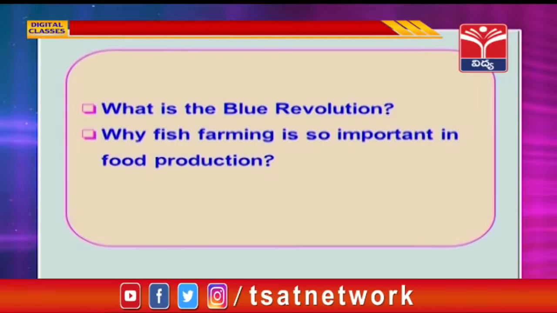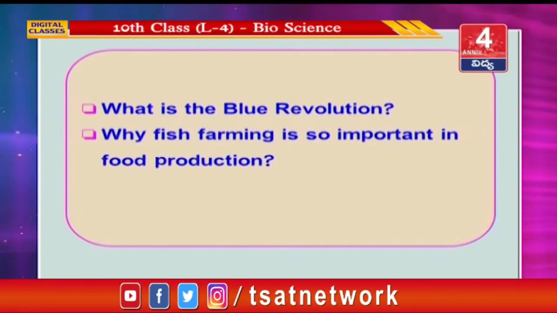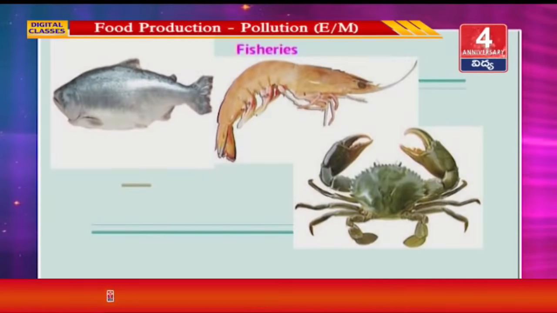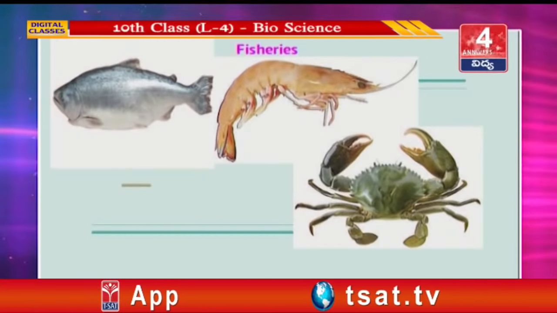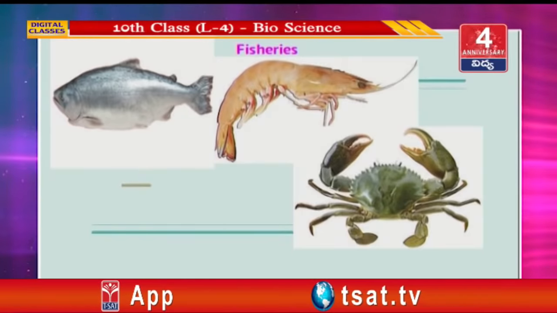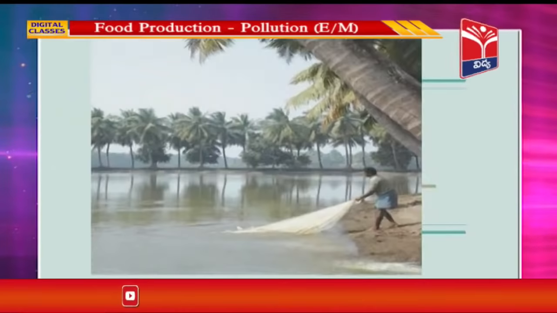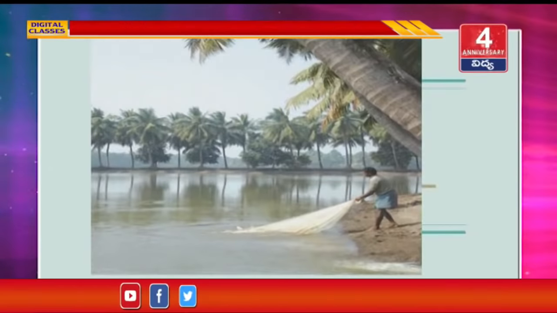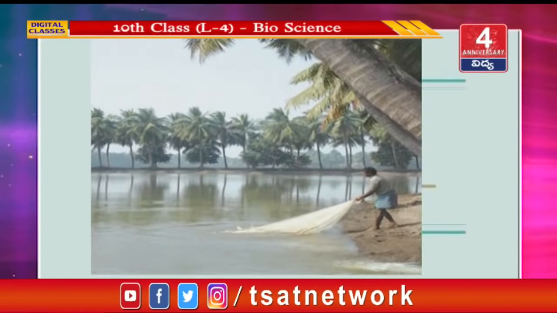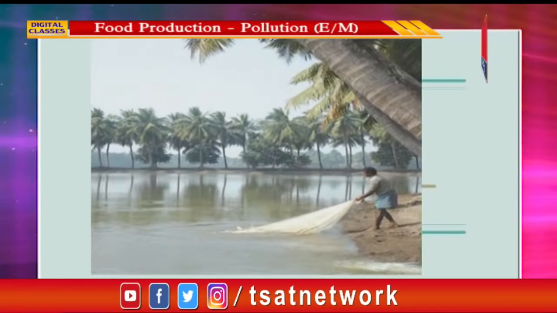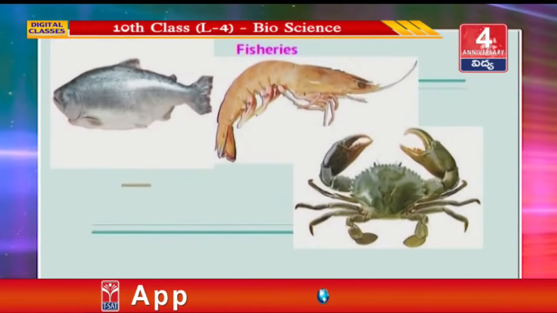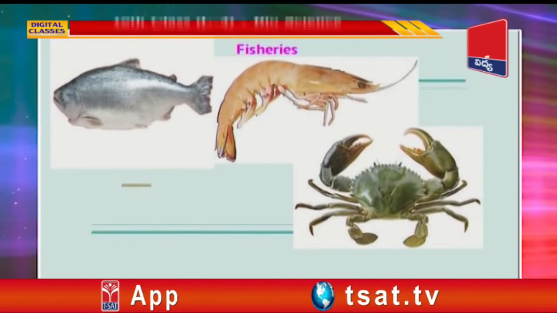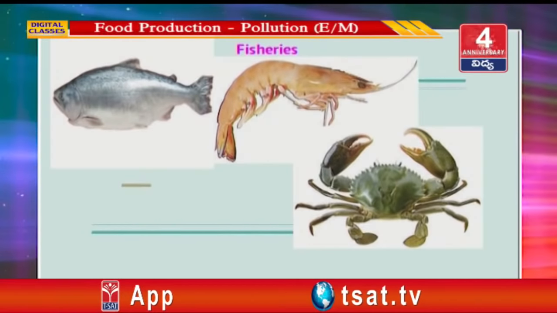Why is fish farming so important in food production? Fish play an important role in meeting human food shortages. India's 7,500 kilometers of coastline, and its rivers, ponds, ditches and streams, play a major role in fish farming. Currently, fish farming has become an industry. In addition to many species of fish, crabs and shrimps are also bred.